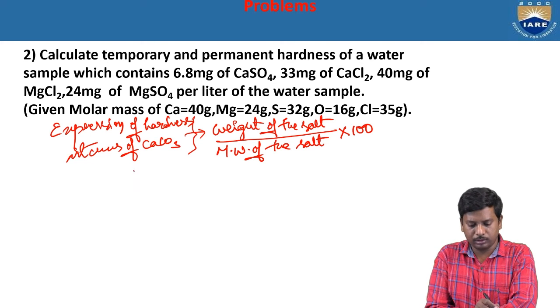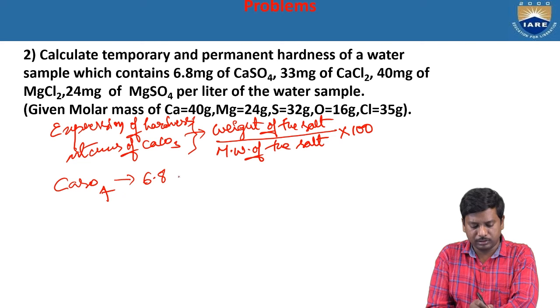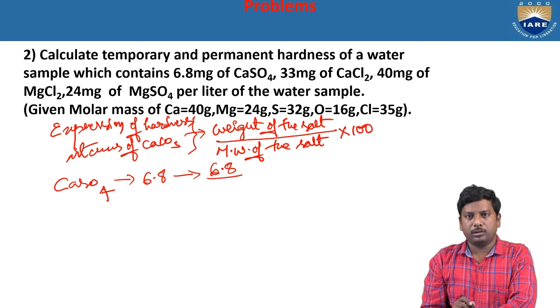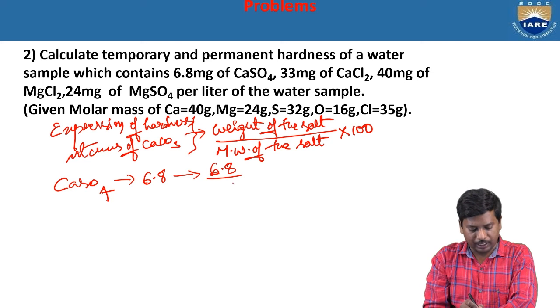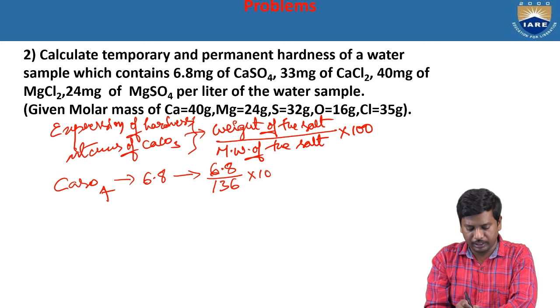Now the given data, first one, calcium sulfate. They gave 6.8 milligrams. So the weight of the salt is 6.8, and the molecular weight is 136. So 6.8 by 136 into 100, we got the value 5 ppm.